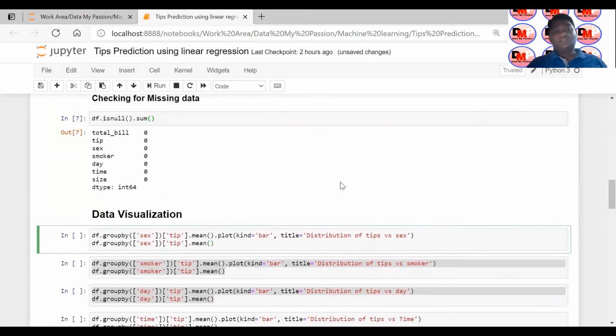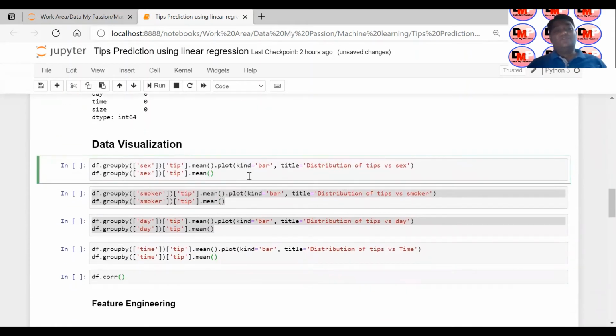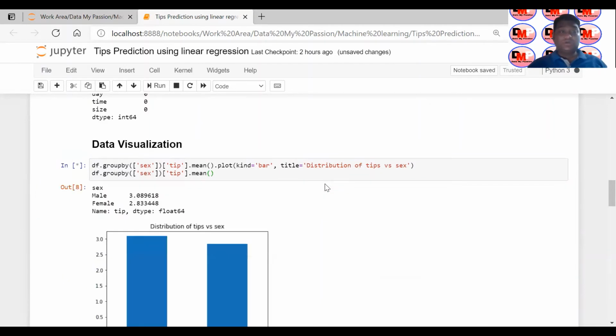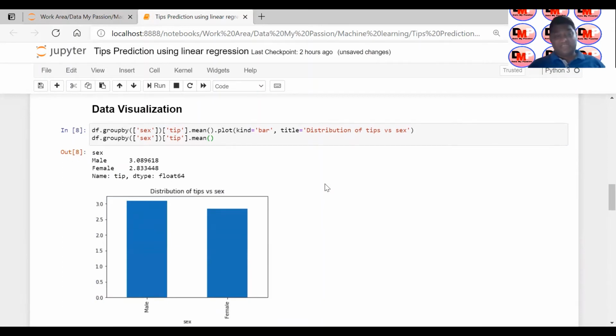Okay. Then we move to a data visualization part. I have not given you thorough data visualization steps here, but just to cover a few of the basic data visualizations, I have shown it here.